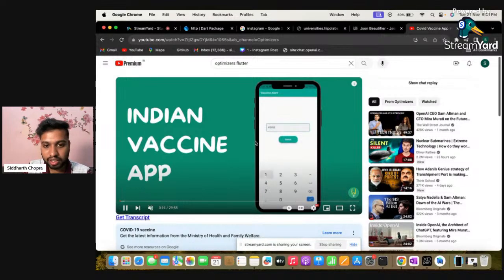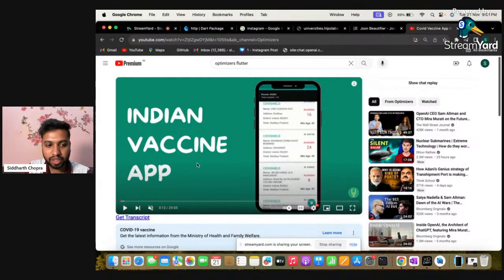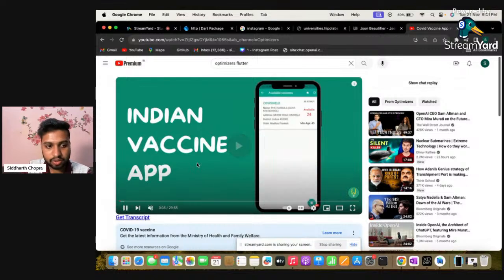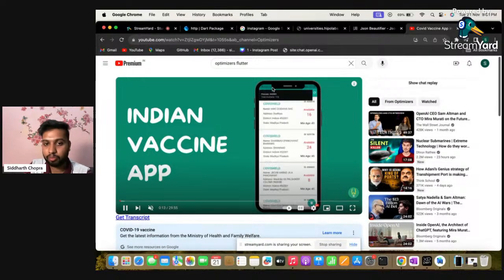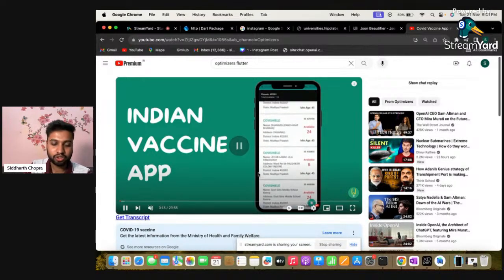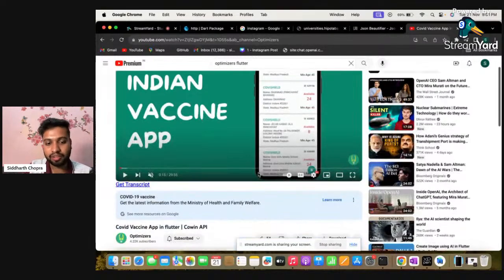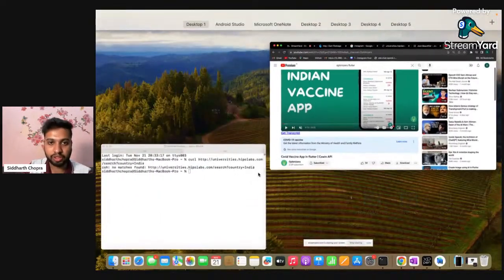As soon as I enter a pin code and click on search, it will open a new page and the information of those vaccines will be displayed here. So just try it out. You will learn many new things, and you can use it as a project.